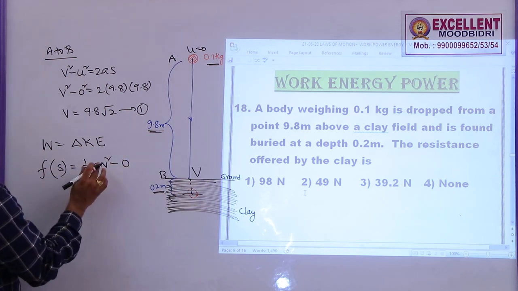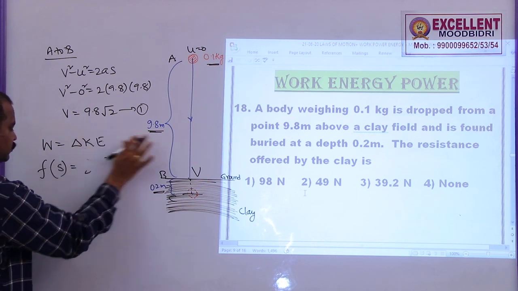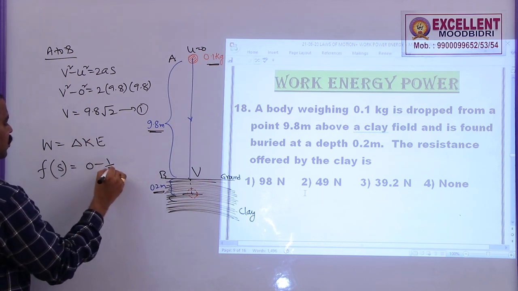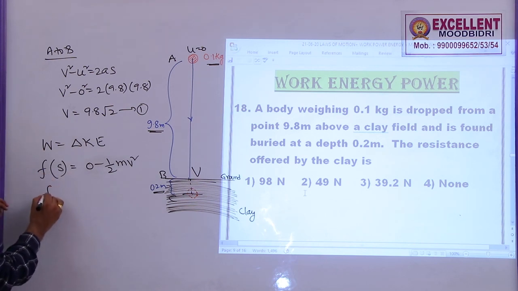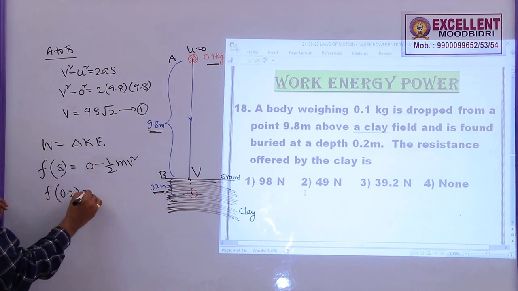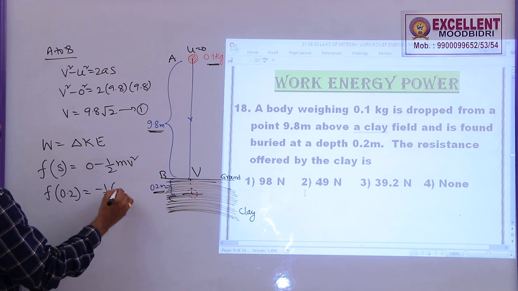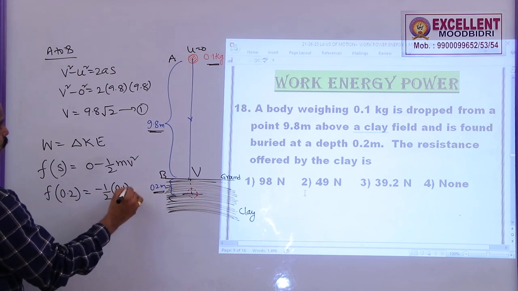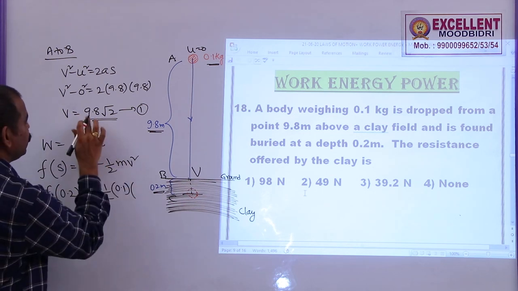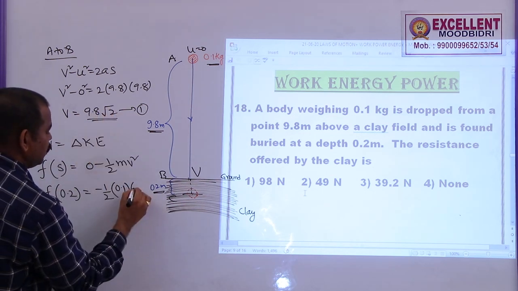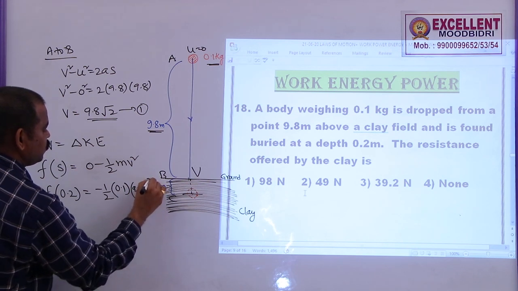So F into displacement 0.2 is equal to minus half into mass of this body, given as 0.1, into v square, where v square is 9.8 whole square into 2, or 9.8 into root 2 whole square.